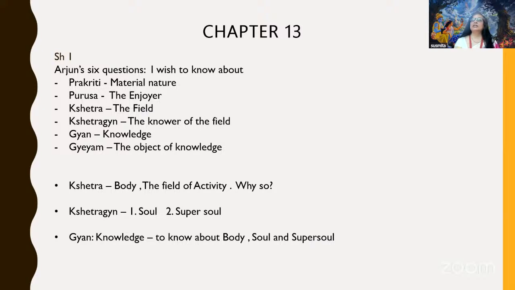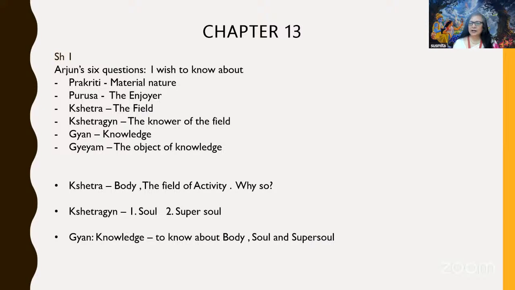Then what is Kshetragya? Gya normally means Gyan. So whoever knows this body is the Kshetragya. And who is the one who knows this body? One is the soul, which knows about this body, and the second is the super soul which lives inside this body. So these are the 2 knowers of the body.